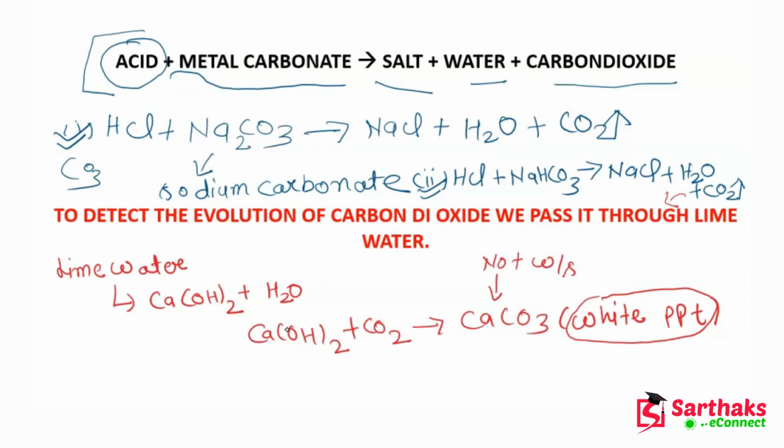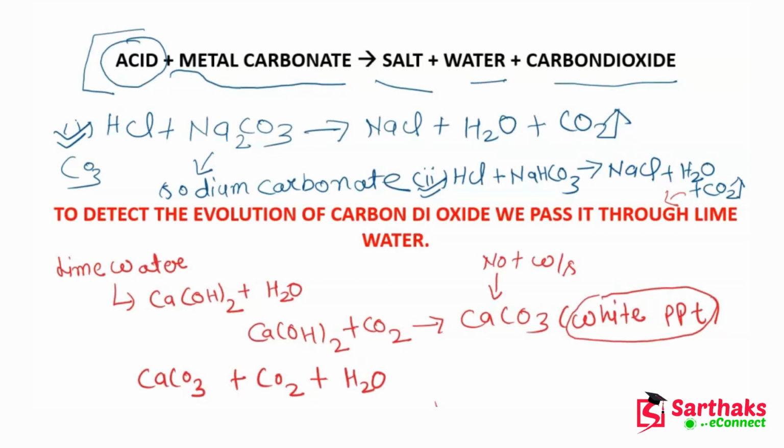This CaCO3 will again react with this carbon dioxide and with water, which is already present in the solution. So these three will react, and they will form calcium hydrogen carbonate.